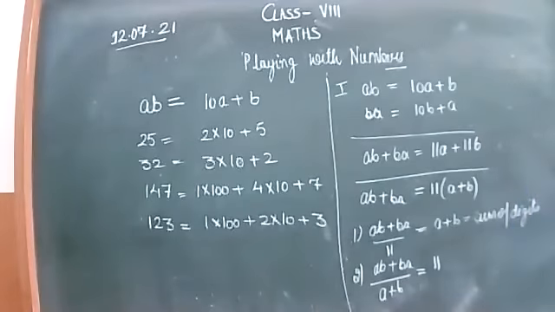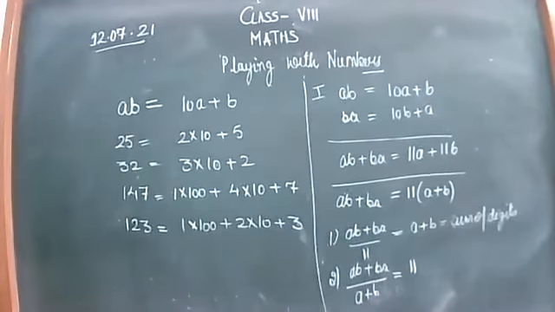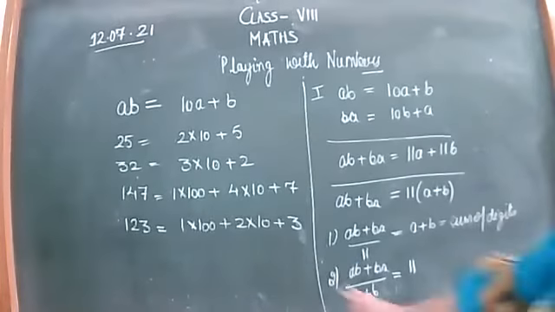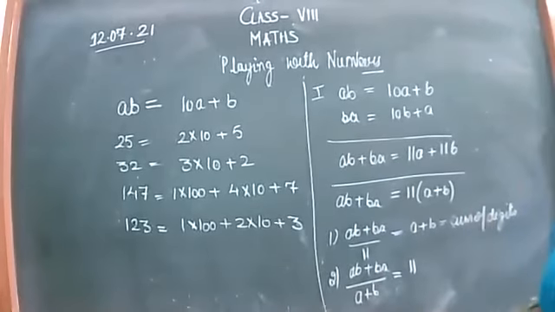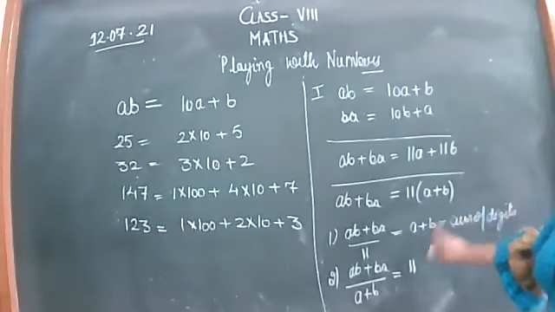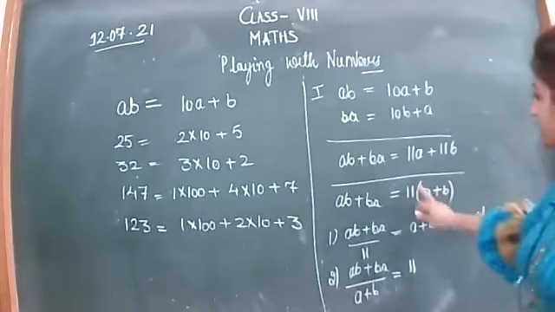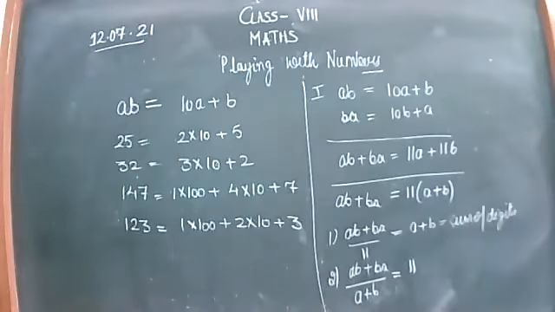This we have already done before the vacation. Did you remember about that? This is the derivation of the first formula. When the two-digit number is added with its reverse, the answer will be 11 times (A plus B). That means if you divide it by 11, the answer will be the sum of the digits. If you divide it by the sum of the digits, the answer will be 11.